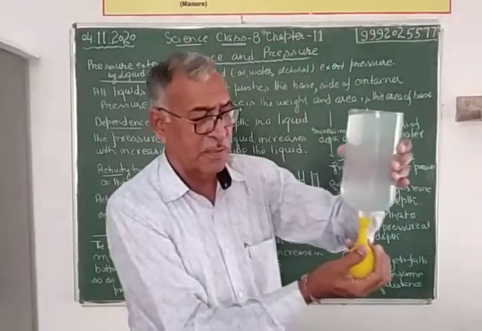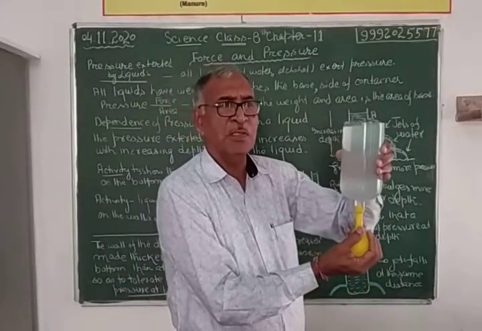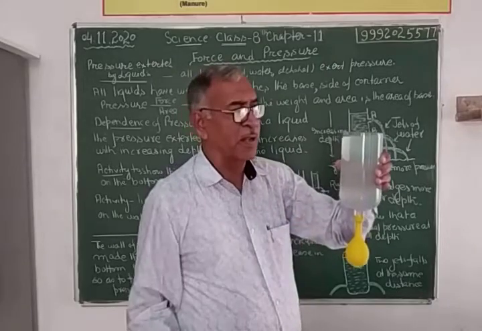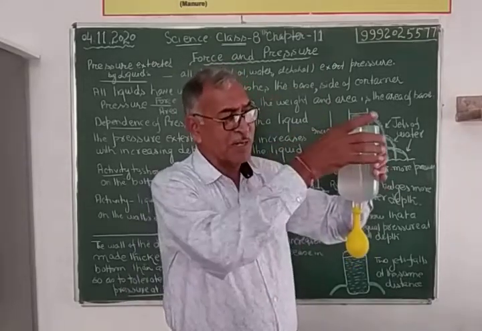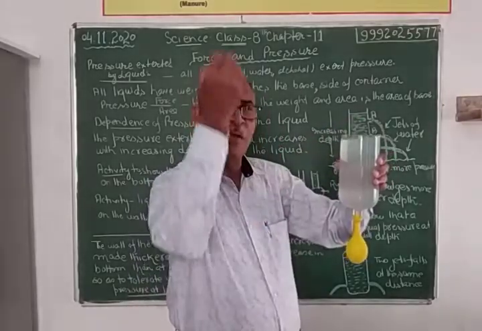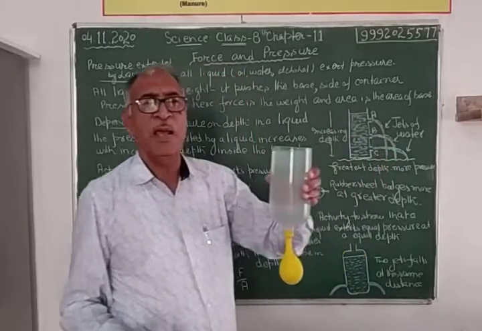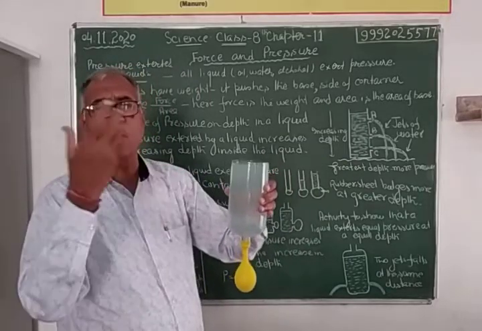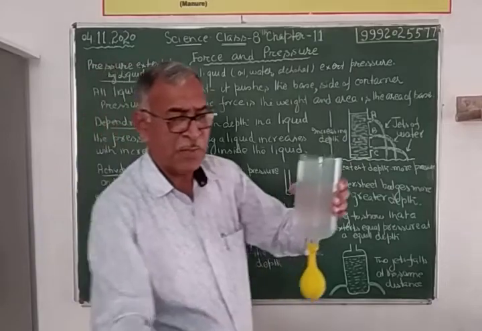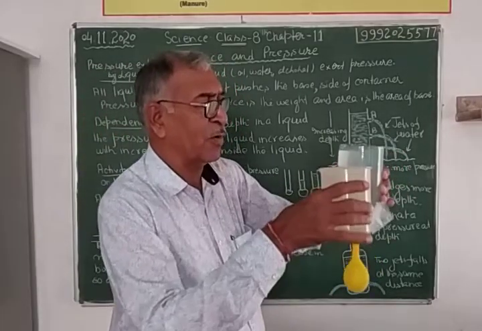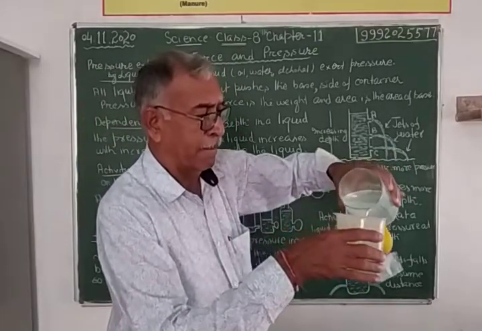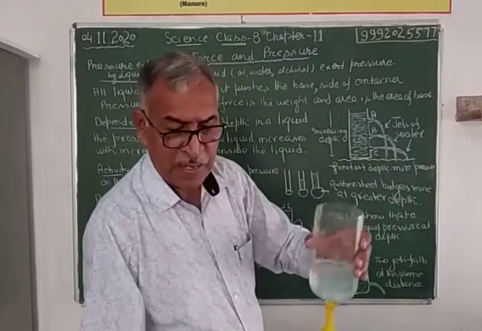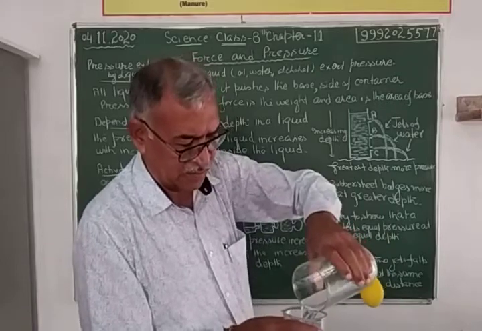You can have a burst balloon, children, whose rubber you can stretch and put tight properly. Start pouring water in this jar. You also have a transparent plastic pipe. You can do this activity at home also. Now, children, I am putting back some of the water in this beaker and then in this beaker also.